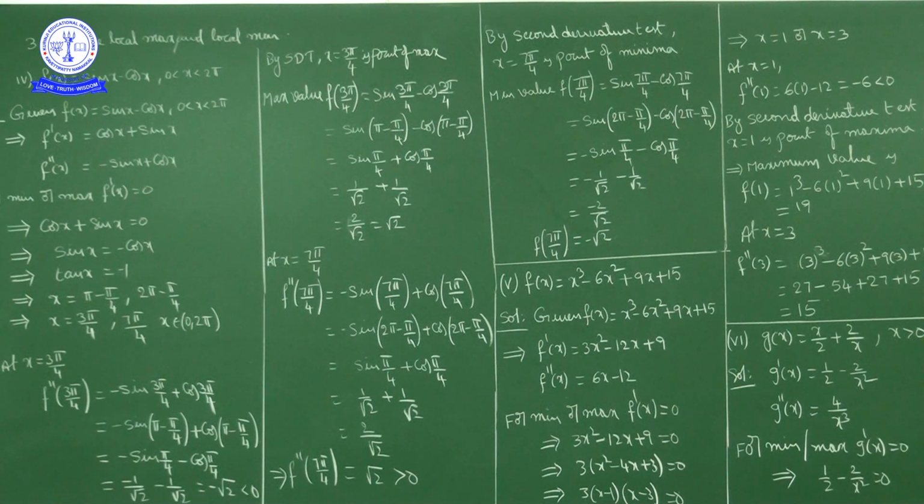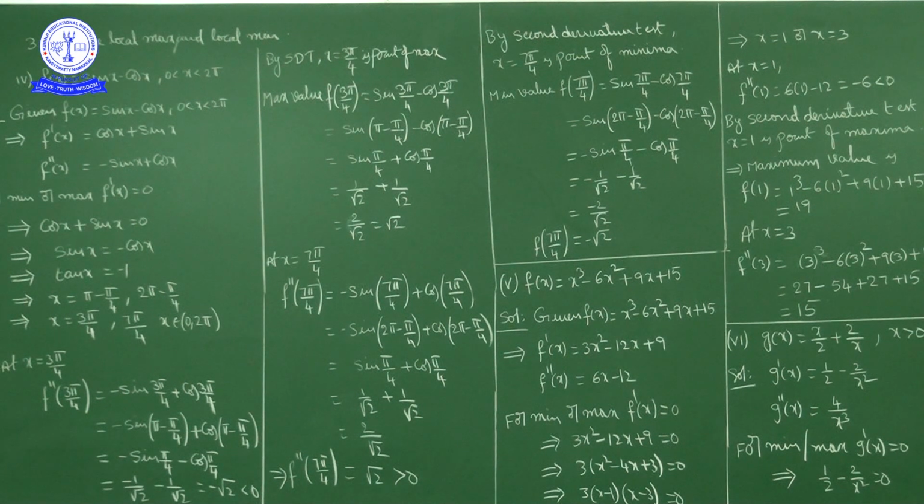Now here, the procedure to find local minimum and local maximum. What is the procedure? First of all, for a given function, find first derivative and second derivative. Suppose f of x is given as some function, then find f dash of x and f double dash of x. Now for minimum or maximum, equate f dash of x equal to 0. Find zeros of f dash of x.